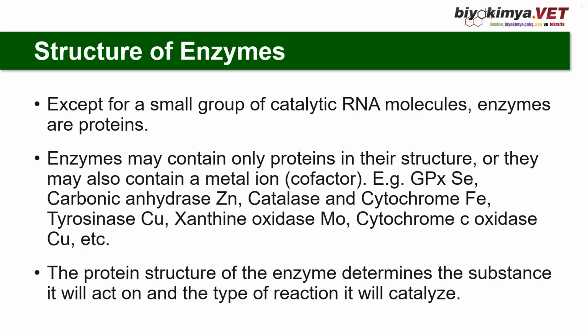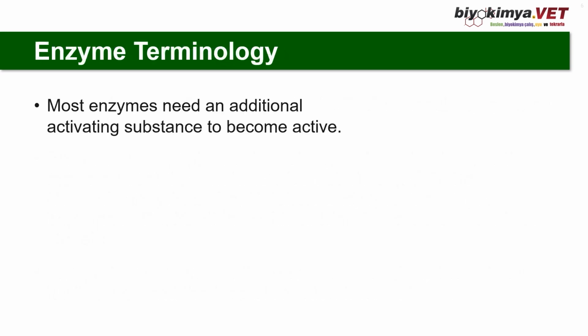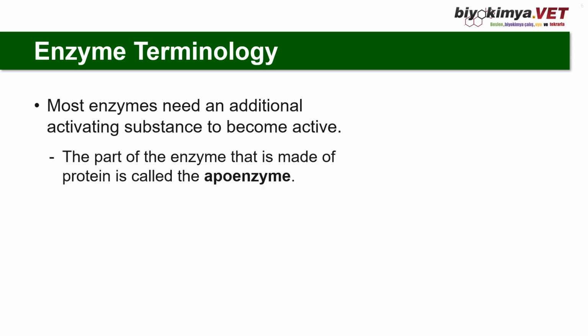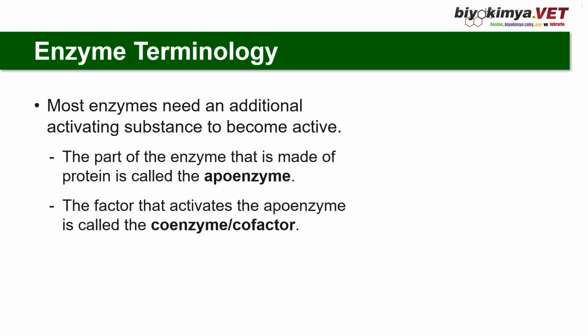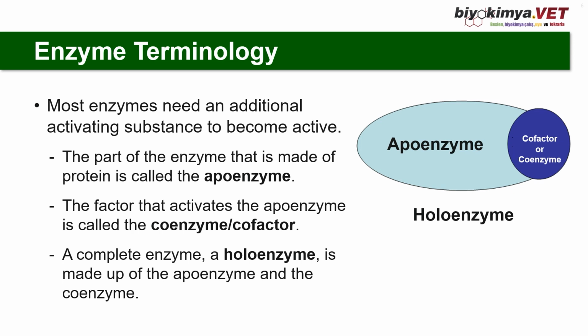Enzyme terminology. Most enzymes need an additional activating substance to become active. The part of the enzyme that is made of protein is called the apoenzyme. The factor that activates the apoenzyme is called the coenzyme or cofactor. In real terms, coenzyme refers to the organic substances which are required for enzyme activity. The cofactor refers to the ions. A complete enzyme, a holoenzyme, is made up of the apoenzyme, coenzyme, and or cofactor.